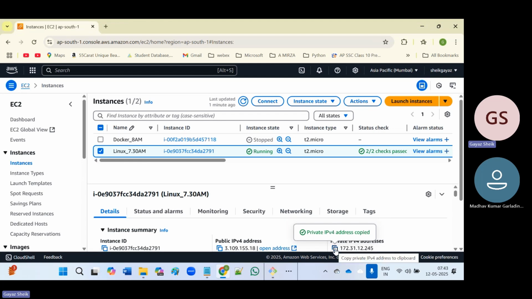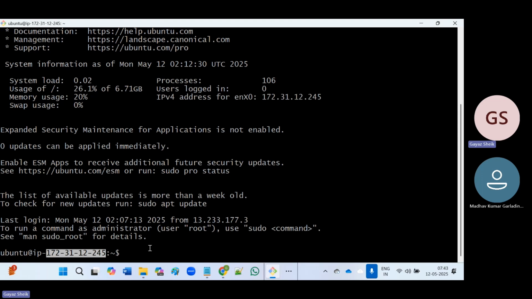So we connected to our remote virtual server. In this way, we can establish the connection from our local laptop to the virtual server. This server is available in the Amazon Web Services Cloud, AWS Cloud. So we connected from our local machine to the AWS Cloud.